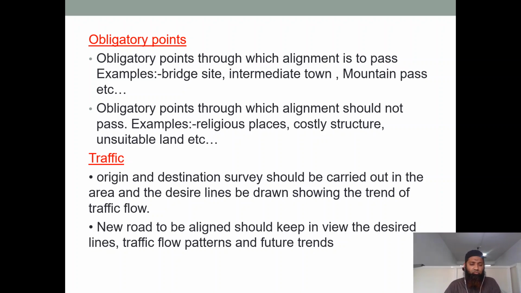We even see that. So depending on those maximum counts, and on the counts which might increase in future, we get good data. Depending on that data, we come up with the alignment. New road to be aligned should keep in view the desired lines, traffic flow patterns and future trends. As I had told you, we have to see the future also. After 10 years or 20 years from now, there are high chances of increase in the traffic volume. So seeing all these factors, we should come up with a good alignment.